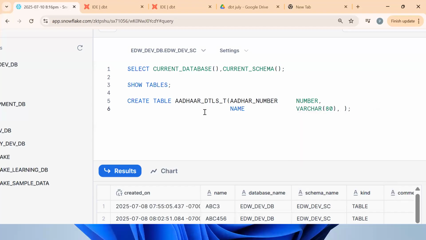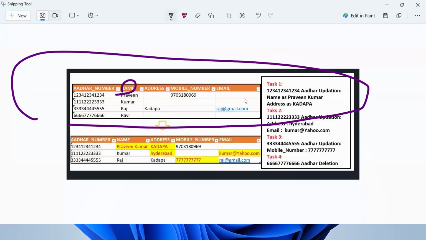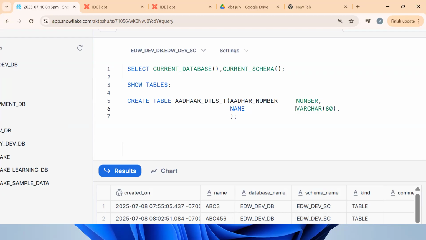What is 80? It's the data length. For the name column, I can accommodate 80 characters. What data type is address? Address is also varchar.